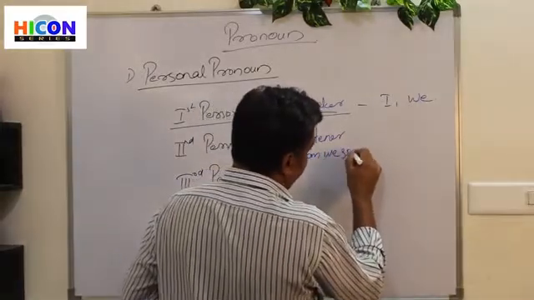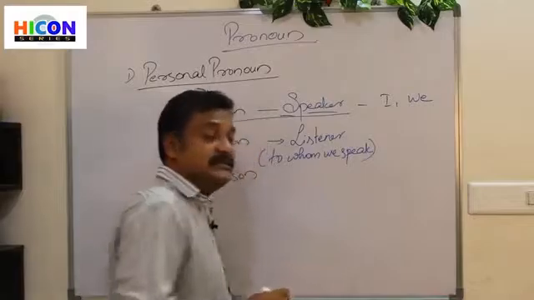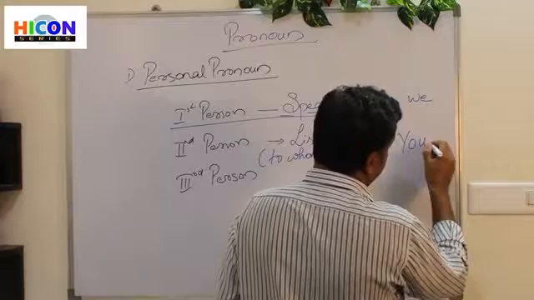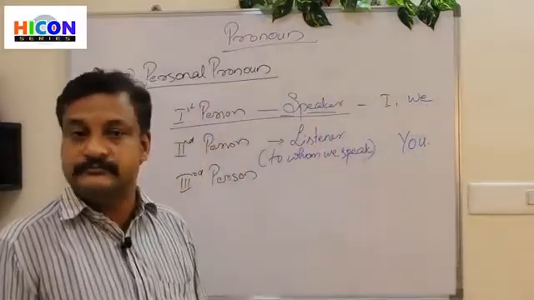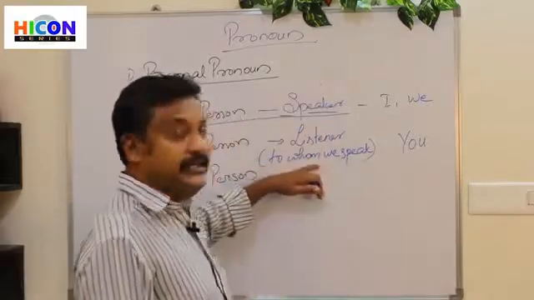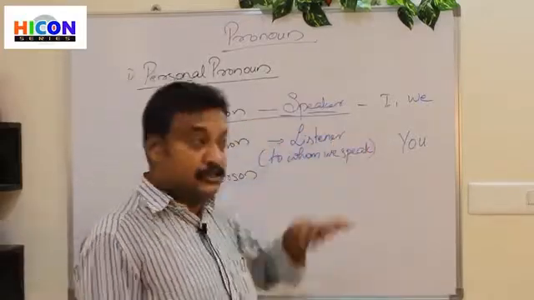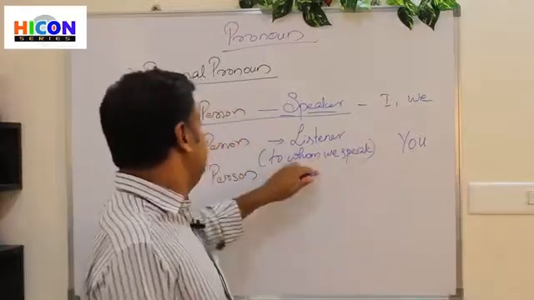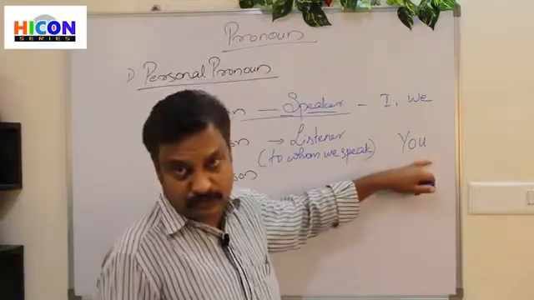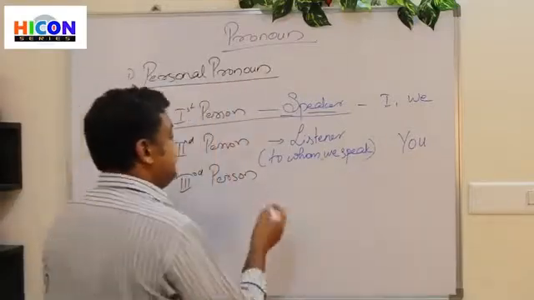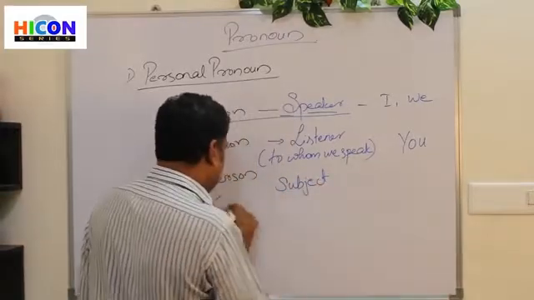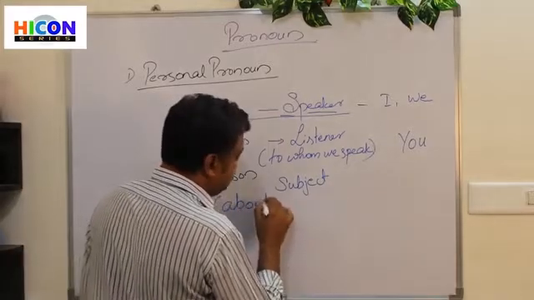To whom we speak, that is the second person. And the second personal pronoun is you. Clear? When we speak to somebody, that somebody is the listener, to whom we speak, and that is the second person. The second personal pronoun is you. Then the third person is the subject of the speech, or the one about whom we speak.